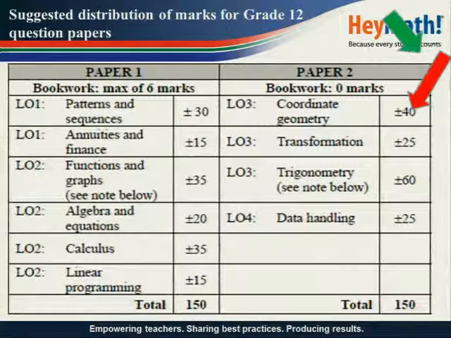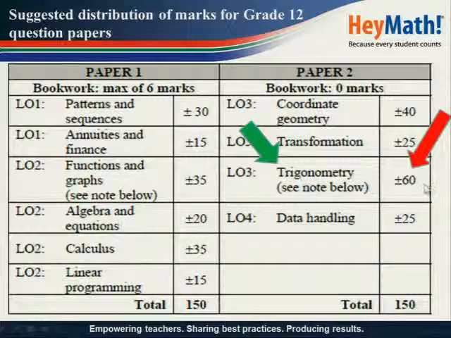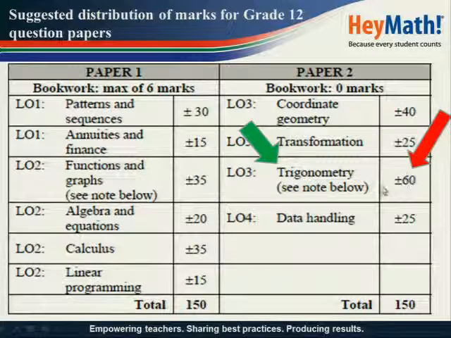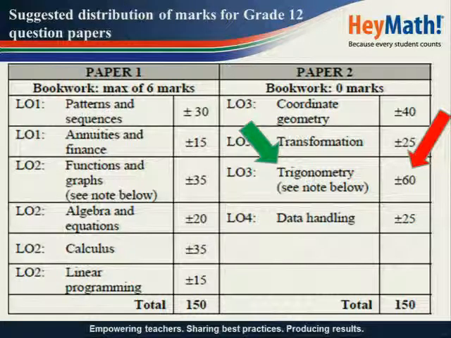Remember, like I said earlier, trigonometry is part of paper 2, and it weighs 60 marks. The paper will be written out of 150 marks, but trigonometry alone contributes 60 marks. So today's session is very, very important because we're talking of a topic that weighs 60 out of 150 marks. So we need to concentrate and do our best.